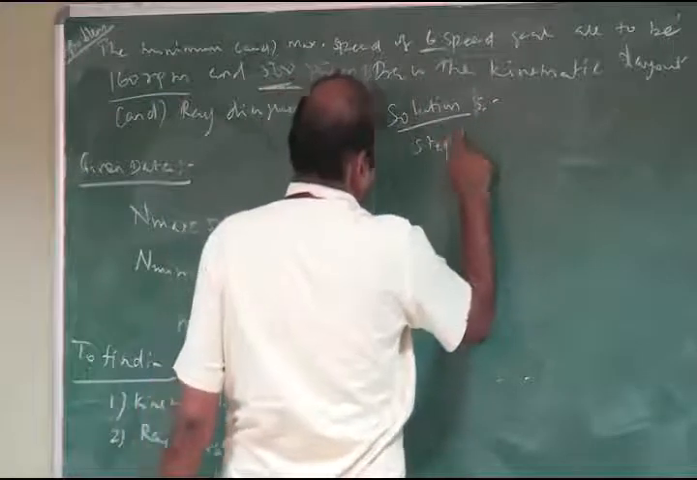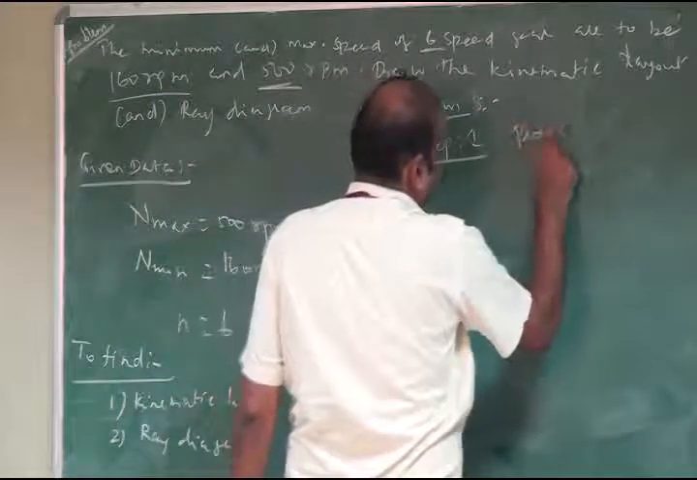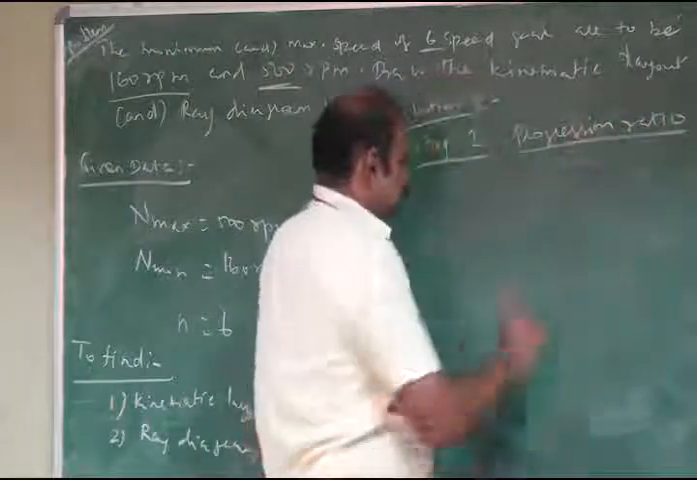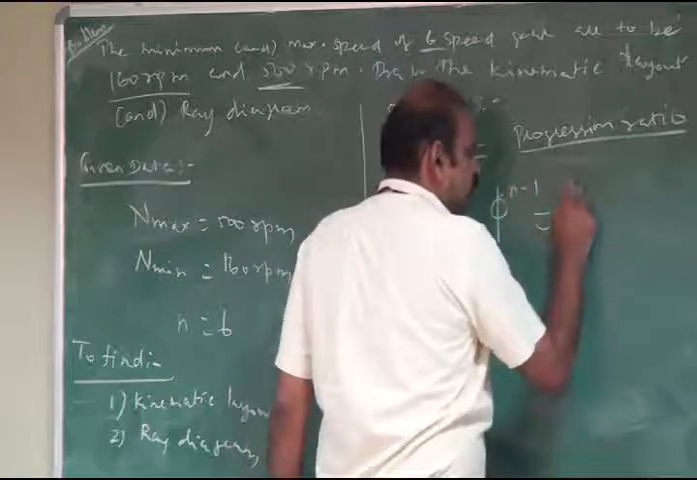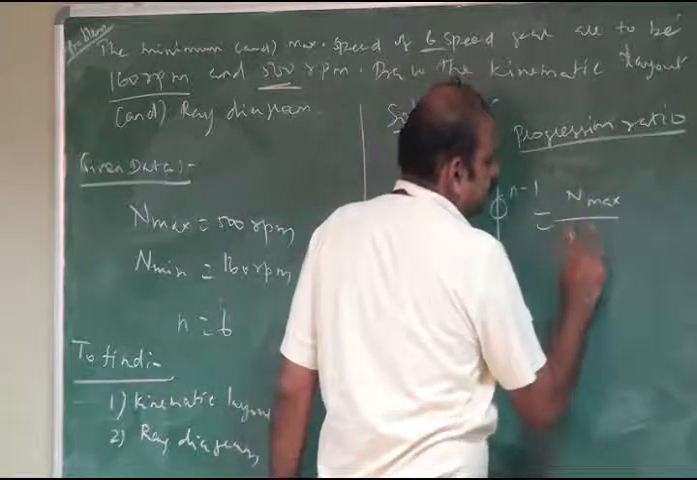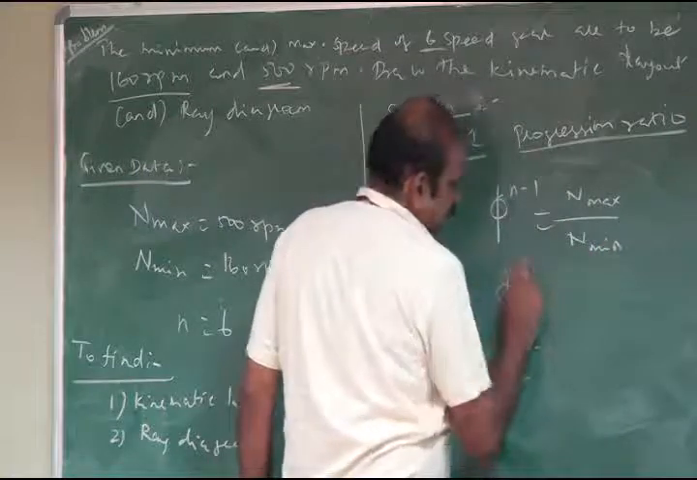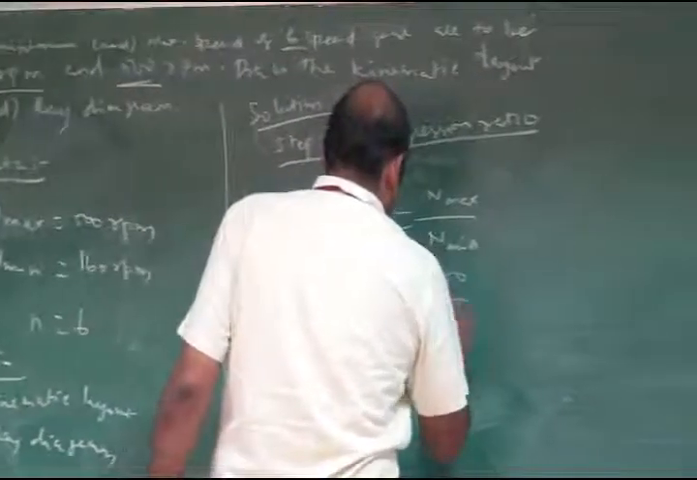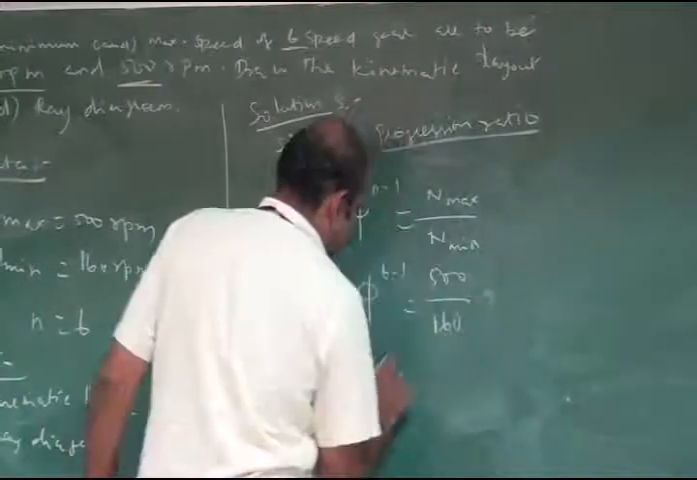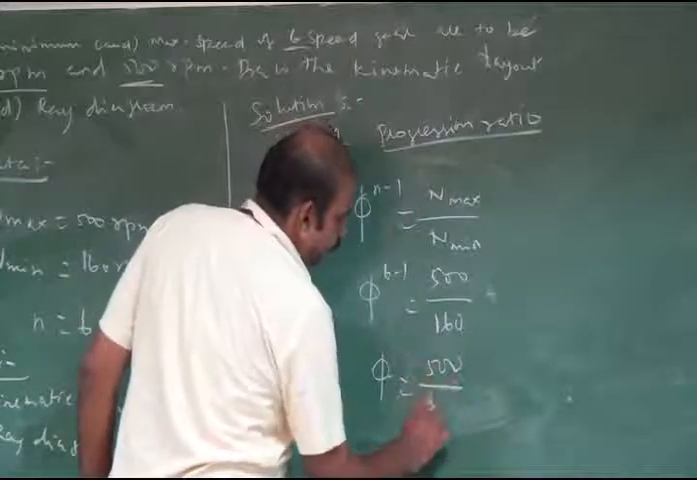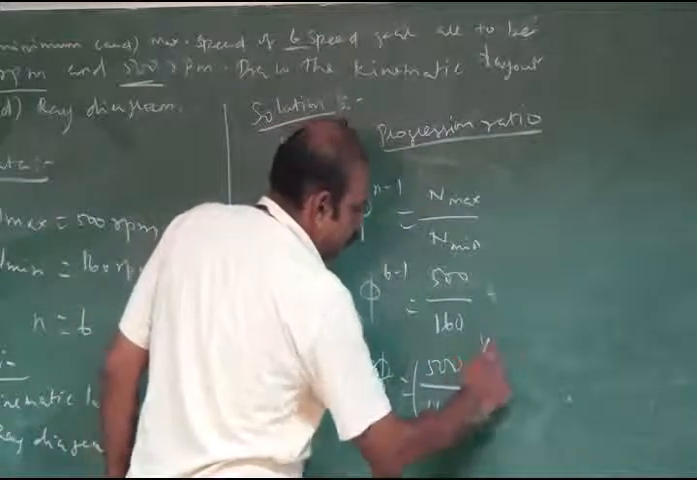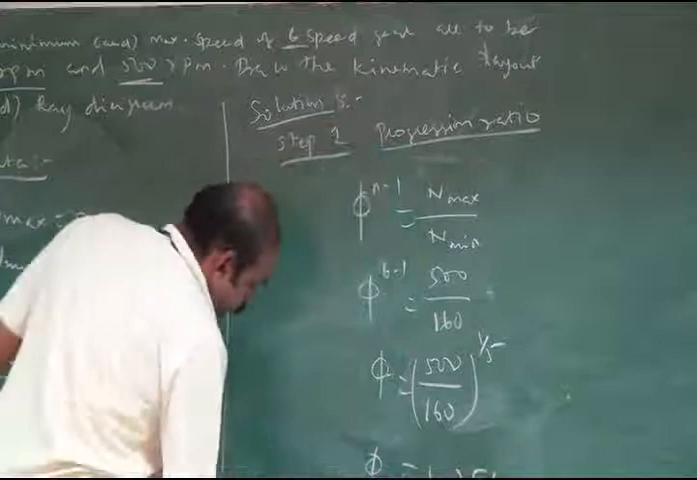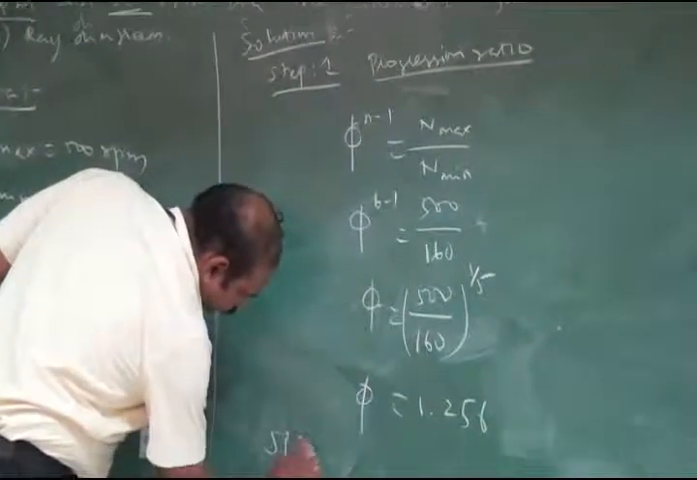Step number 1, progression ratio. Phi to the power n minus 1 is equal to n max divided by n minimum. So phi to the power 6 minus 1 is equal to n max is 500 and n minimum is 160, so phi is equal to 500 divided by 160 whole to the power of 1 divided by 5, which is phi equal to 1.256.